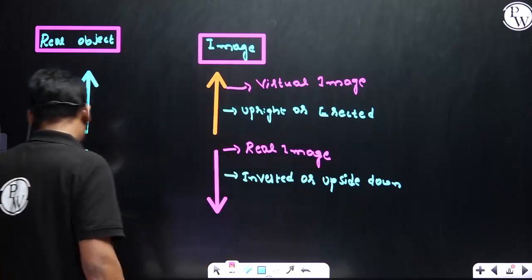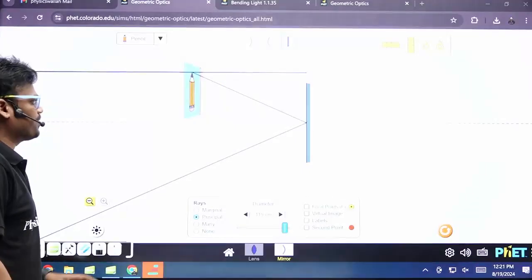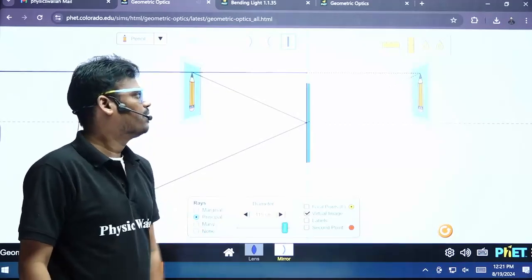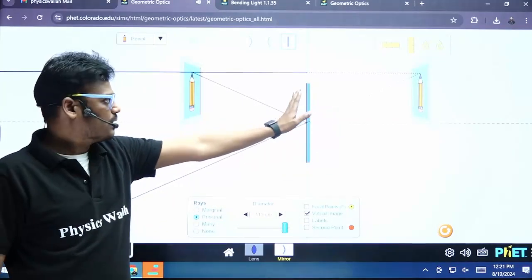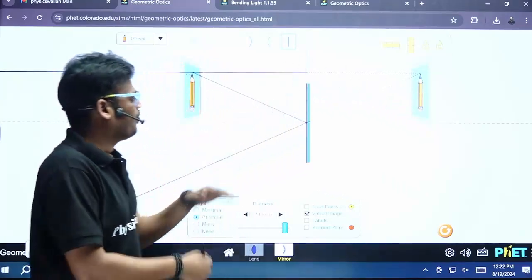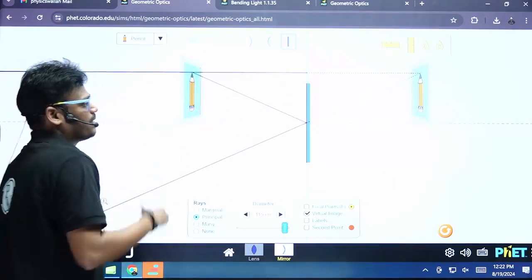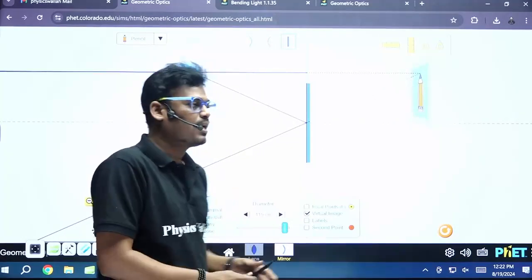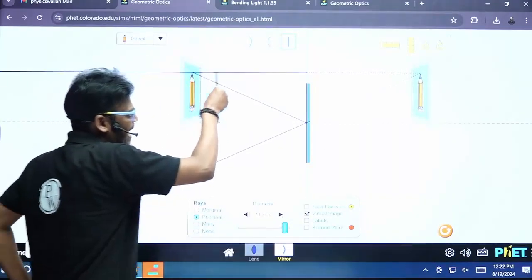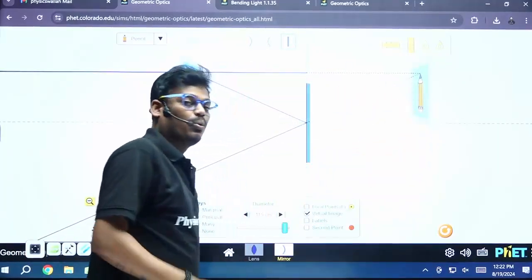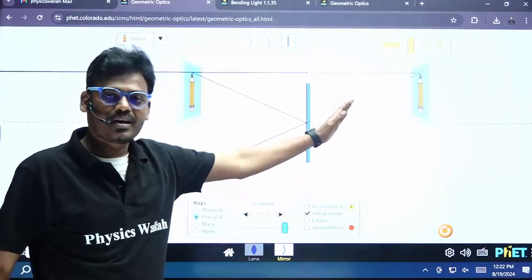In the simulation, what type of image is it? This is the mirror, this is the object, and this is the image of the object. What type of mirror image is it, real or virtual? It is virtual, because you see, it is the same as the object. This type of image we call the virtual image, erect, upright.